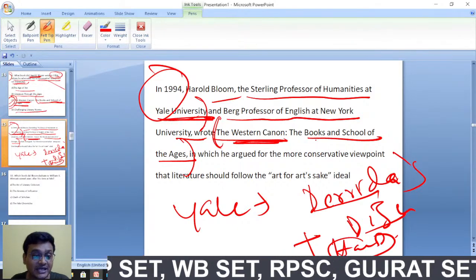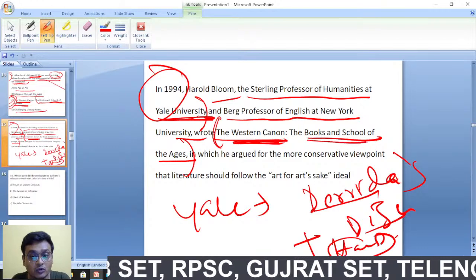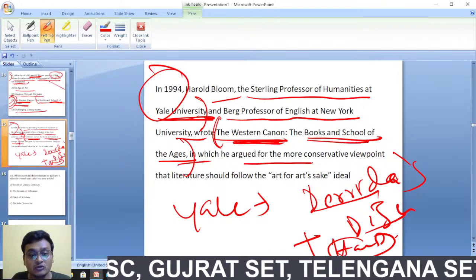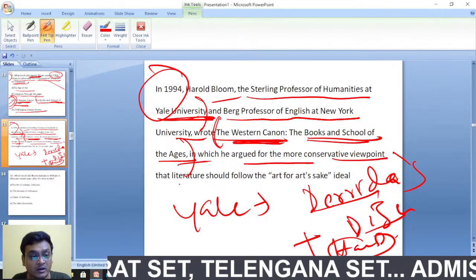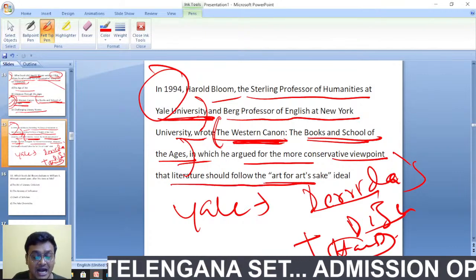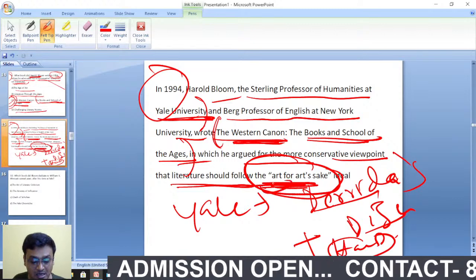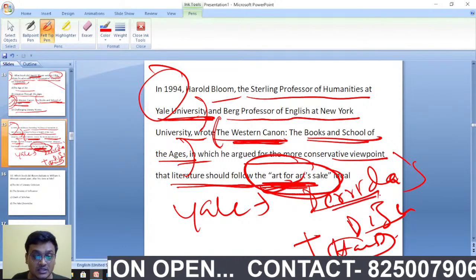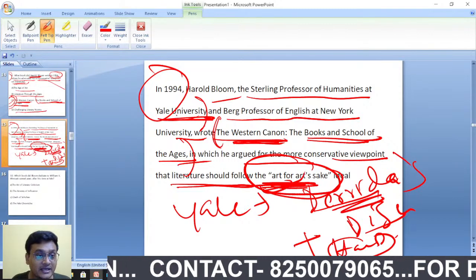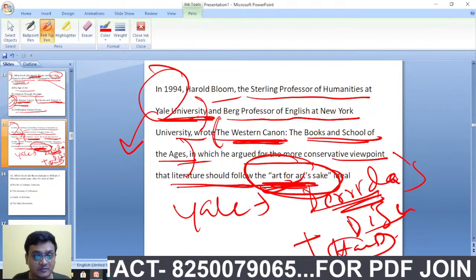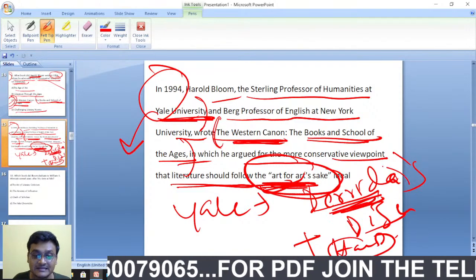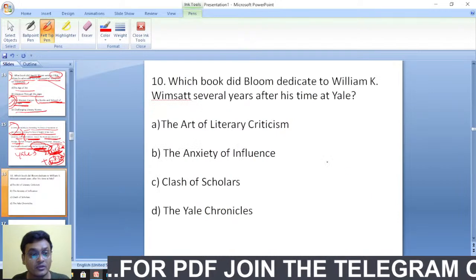In The Western Canon, the Books and Schools of the Ages, he argued for the more conservative viewpoint that literature should follow art for art's sake, aestheticism. The members of the Yale School of Criticism are Derrida's disciples, and Harold Bloom was also there.